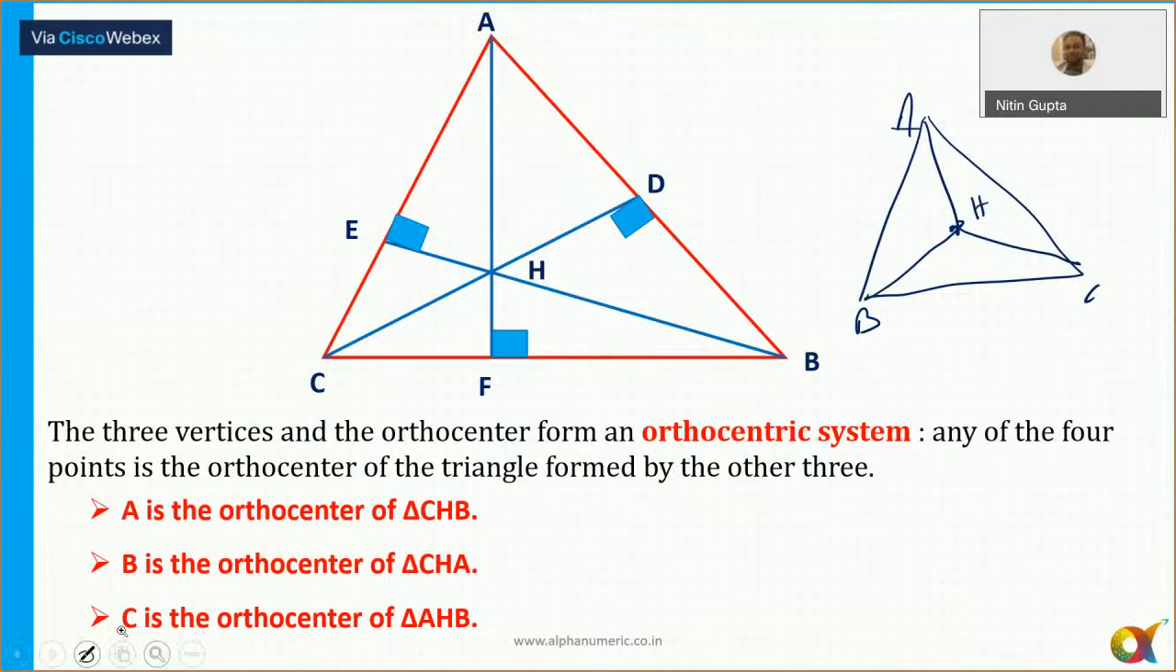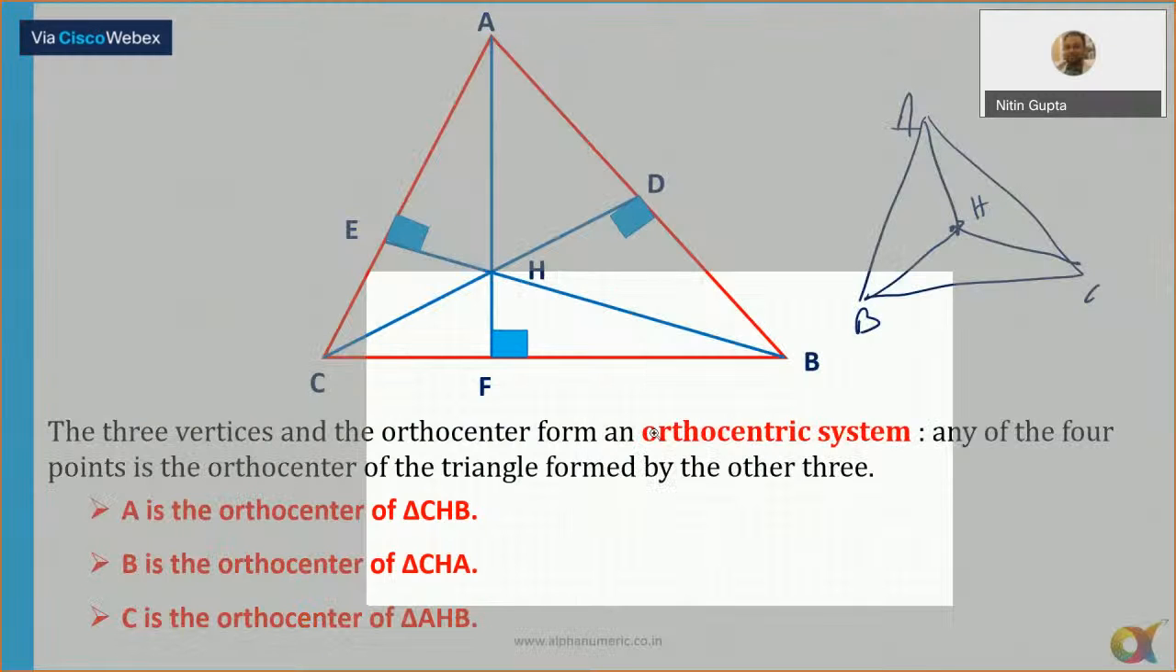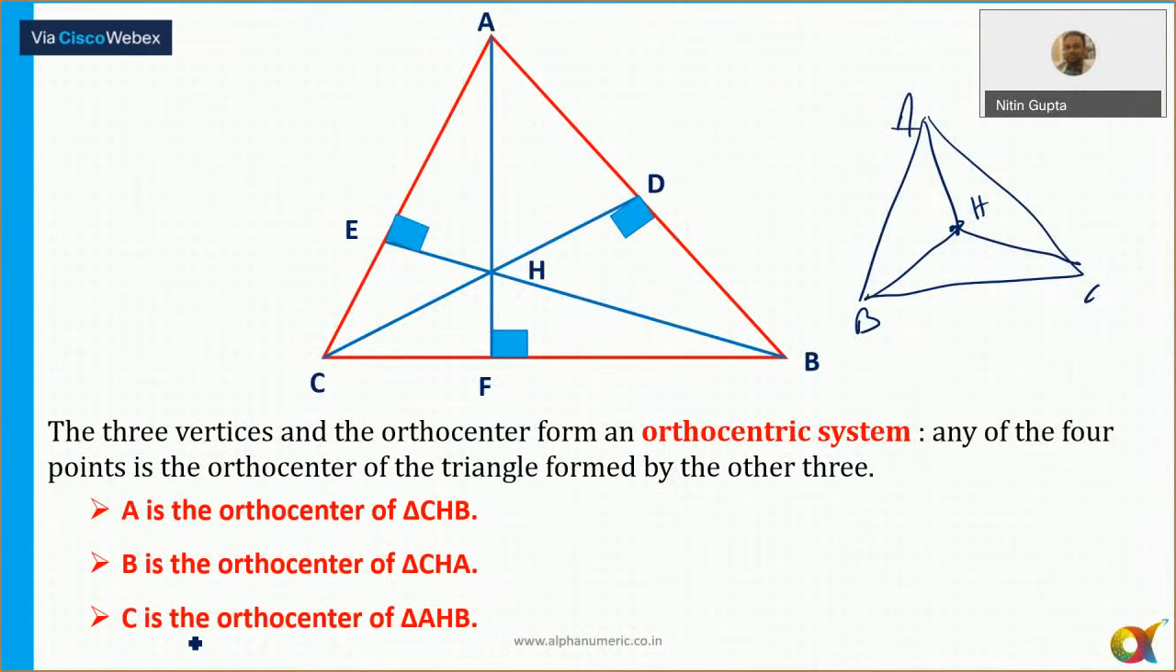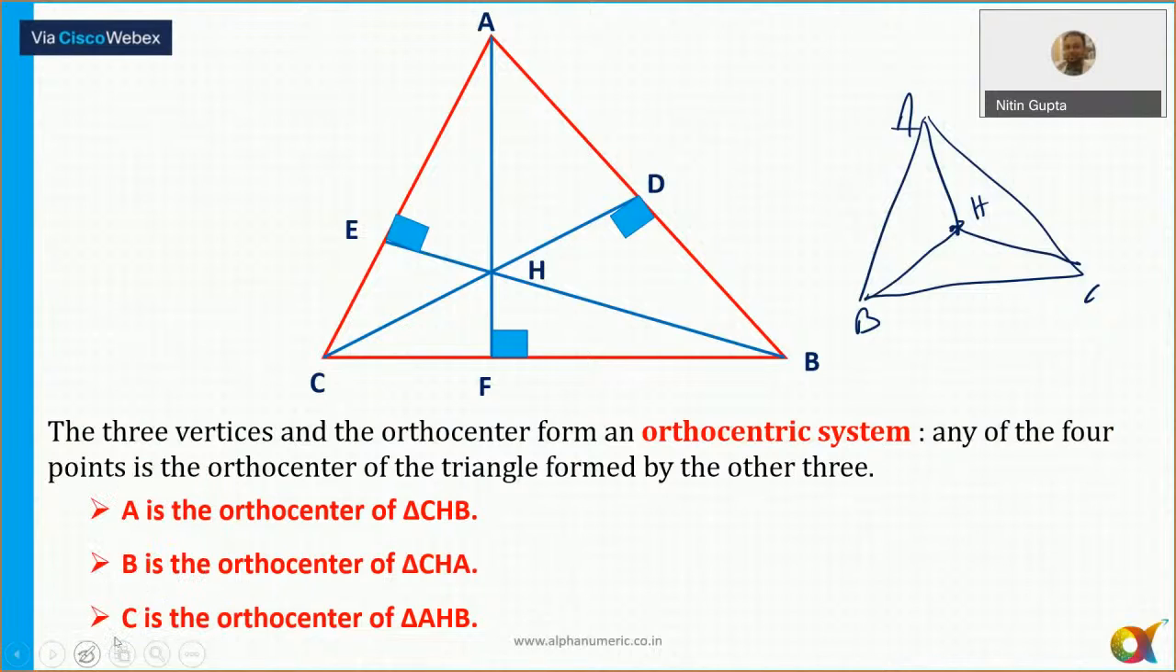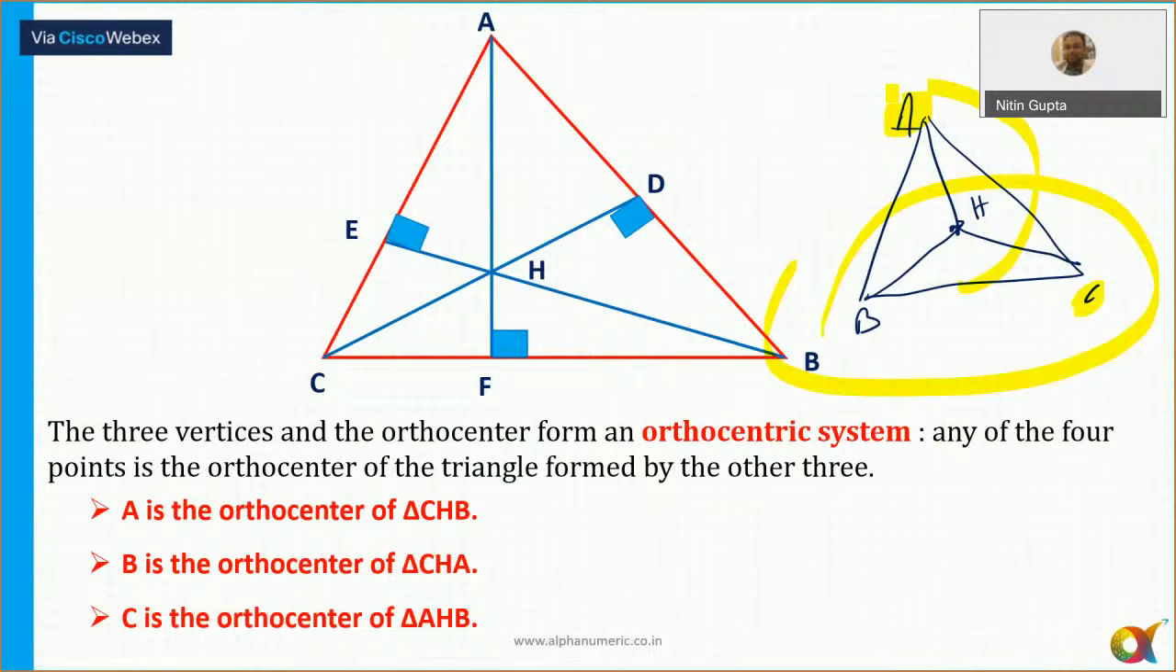So I can say, for example, if I'm picking the point A, then A is the orthocenter of the remaining 3 points, that is BHC. Or if I'm picking the point C, then C is the orthocenter of the remaining 3 points, HAB. If I'm picking the point B, then B is the orthocenter of AHC. So together, these 4 points form an orthocentric system. It is known as the orthocentric system.